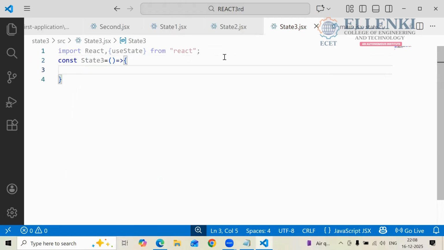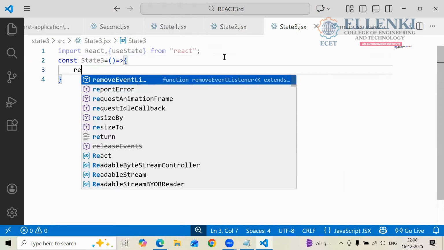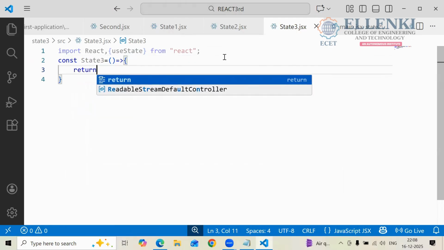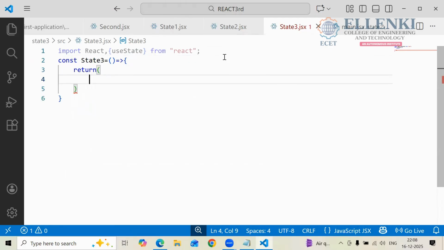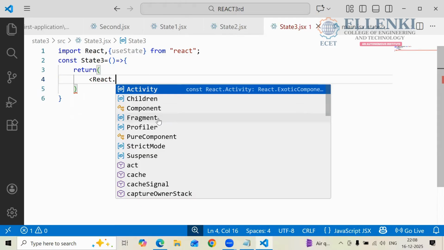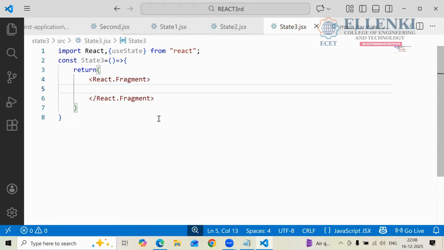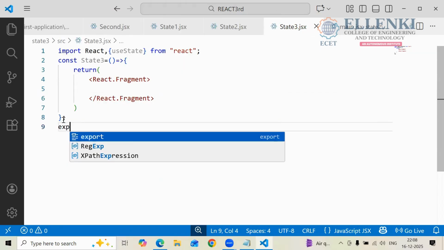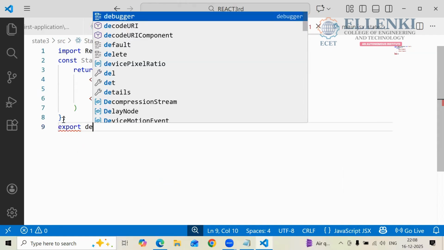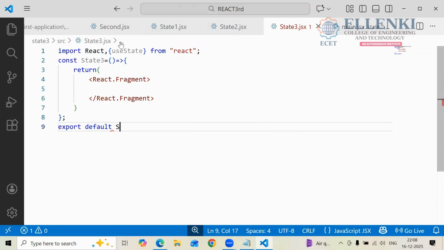And to write the presentation logic, what are we using here? Return. In this return, to encapsulate our data, which class are we using here? The React class. React.Fragment, I am using here. After that, what do I have to do here? I have to export my component. Export default, component name, State3.